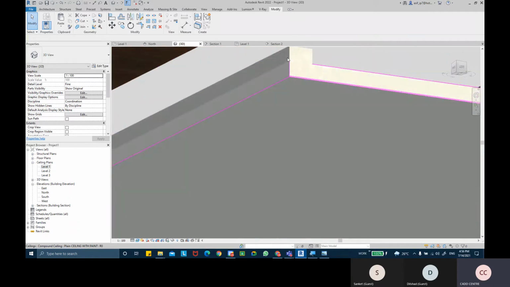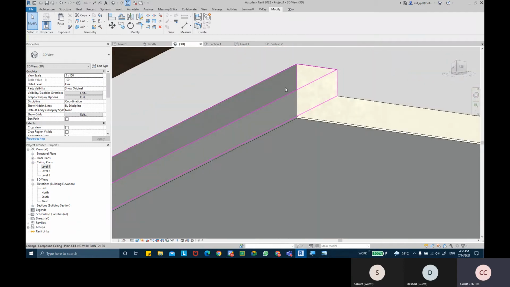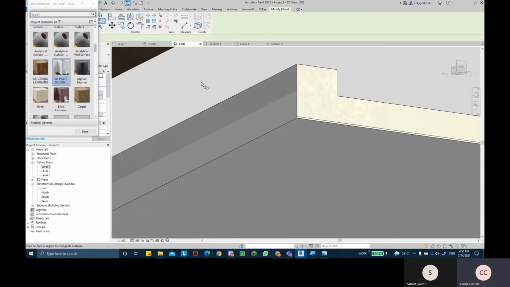See that material, here the material has not been applied, so we can directly take the paint tool and apply the paint to this face.